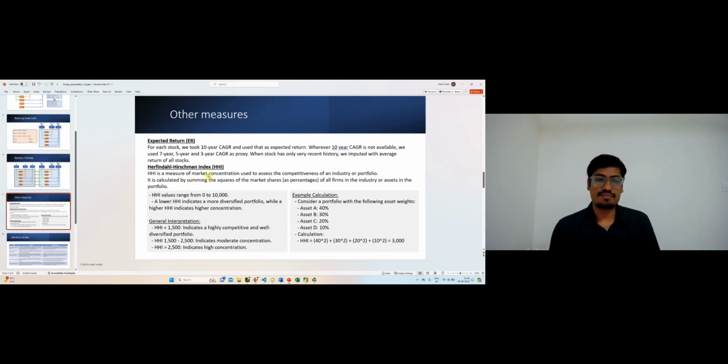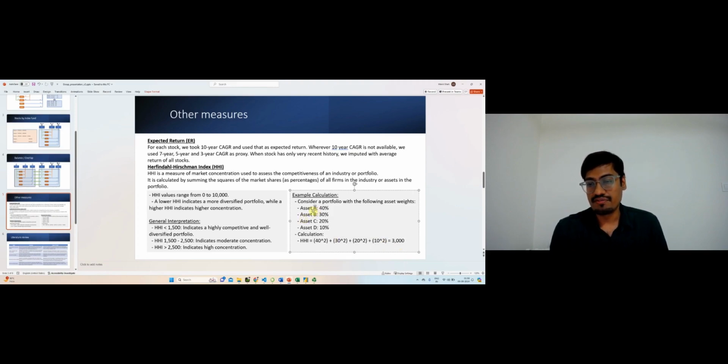Our HHI, the Herfindahl index, is basically an index of concentration. Higher the number, higher the concentration. Its calculation is very simple. Let's say you want to calculate at the asset level. You can say asset A is 40% of the portfolio, asset B is 30% of the portfolio, and so on. You just have to square their weights. So 40 square, 30 square, 20 square, and 10 square, you get 3,000.